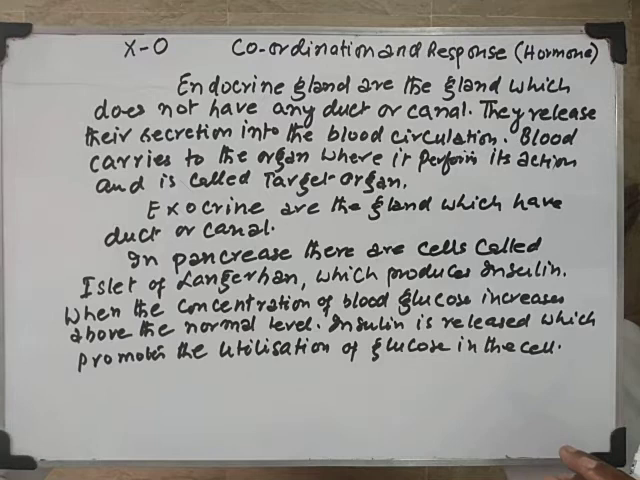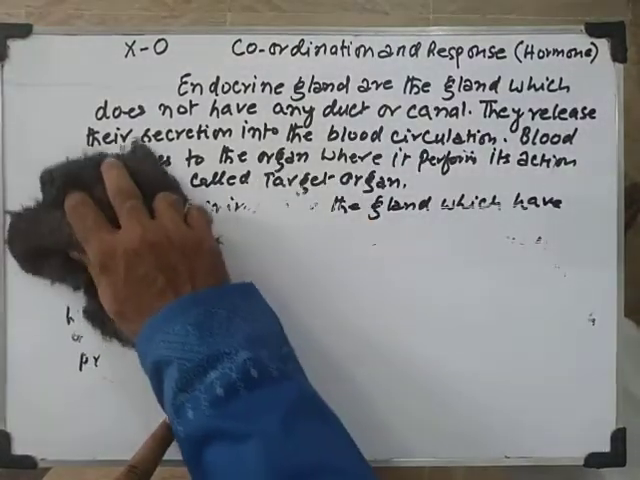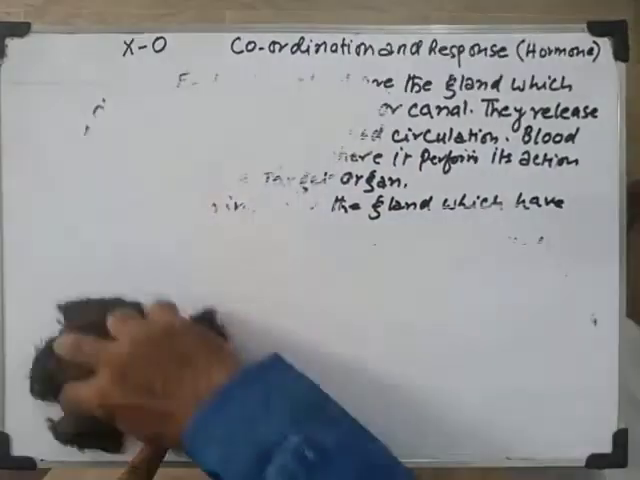Now we start with the insulin. In pancreas, there are cells called islet of Langerhans which produce insulin. When the concentration of blood glucose increases above the normal, insulin is released, which promotes the utilization of glucose by the cell. Okay. Now after that, we start with the function or the action of insulin. So let's start with the function of insulin.